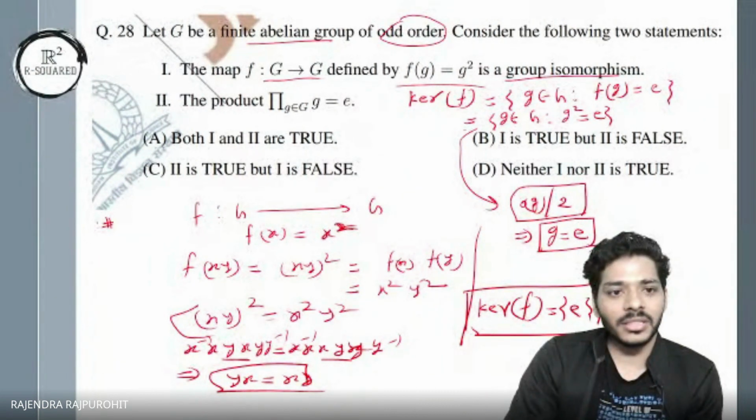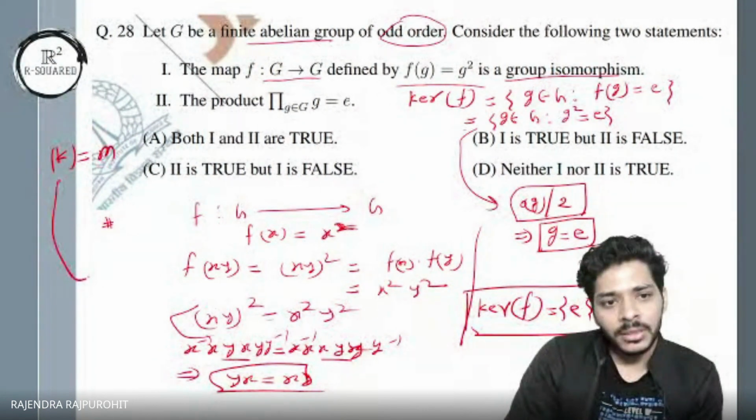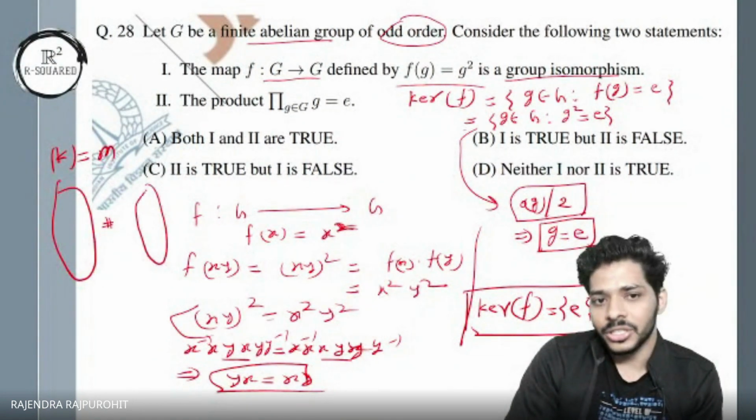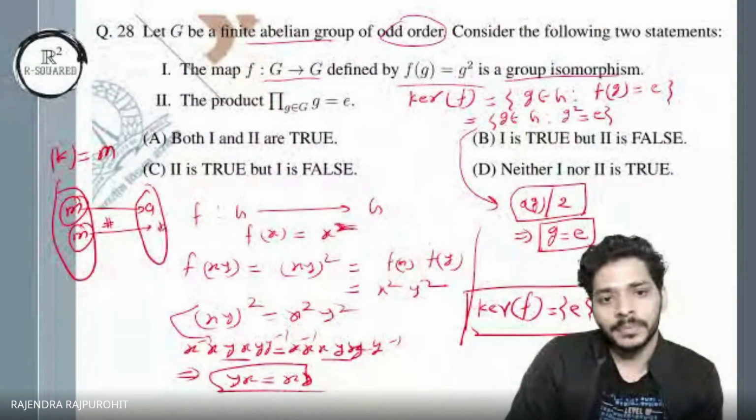If your kernel has m elements, then this is your group and this is your range. A packet of m elements will go to one element. Another packet of m elements will go to another element.